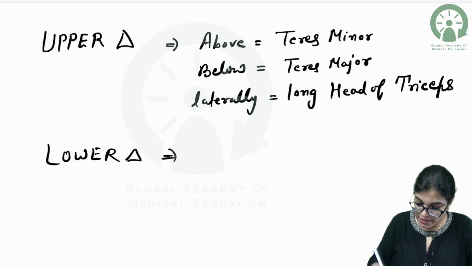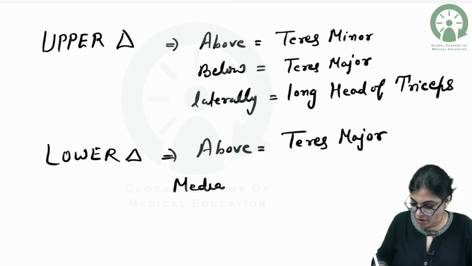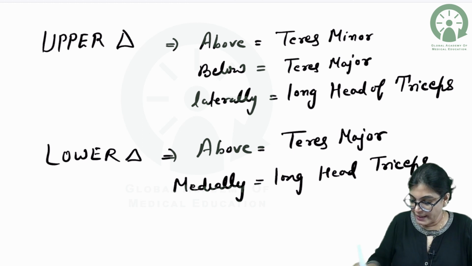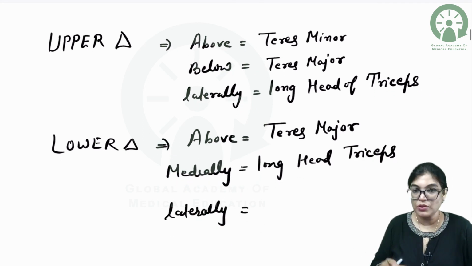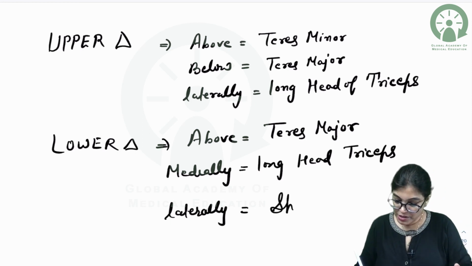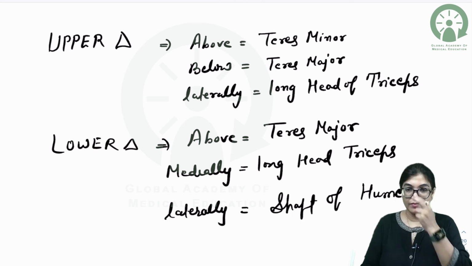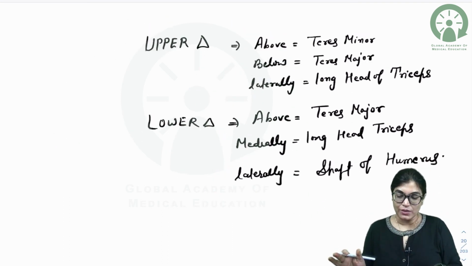Lower triangular space is bounded above by teres major muscle, medially by long head of triceps, and laterally by shaft of humerus bone. So done. This is the boundary for upper and lower triangular space and quadrangular space.